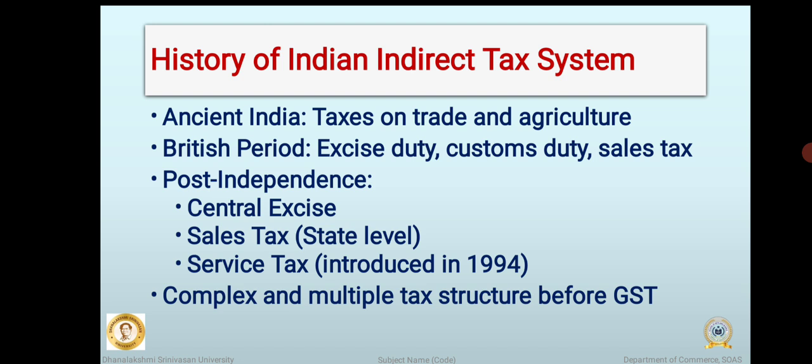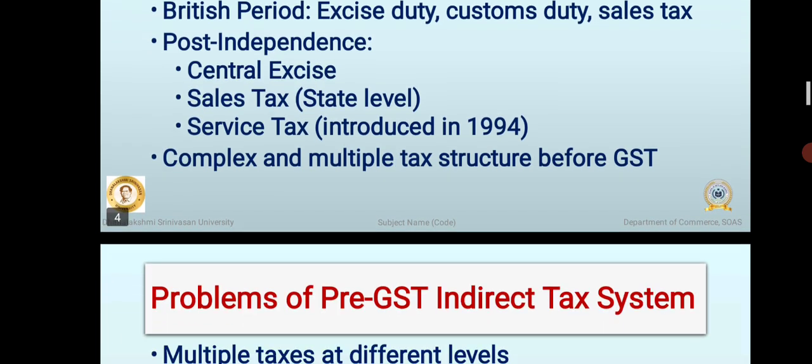Different taxes were levied at different stages by different authorities with varying rates and rules across states. This caused confusion, increased compliance burden, and resulted in problems like the cascading effect of taxes. Because of these issues, there was a need for a simpler and unified tax system, which ultimately led to the introduction of Goods and Service Tax in India.